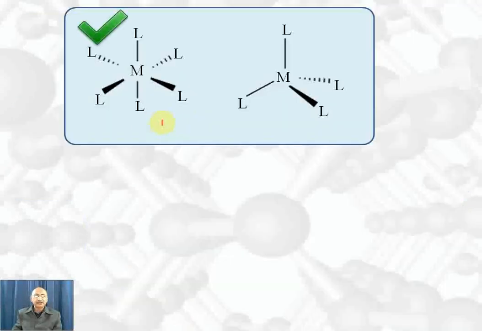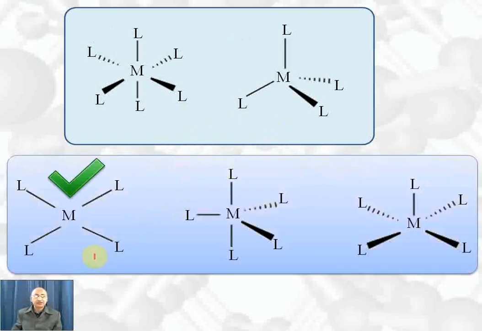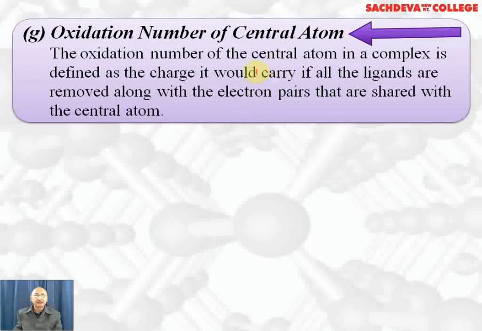The first one is octahedral. The second one is tetrahedral. This one is square planar. This is trigonal bipyramidal and this is square pyramidal. Oxidation number of the central atom. The oxidation number of the central atom in a complex is defined as the charge it will carry if all the ligands are removed along with the electron pairs that are shared with the central atom. It can be zero also in certain complexes.